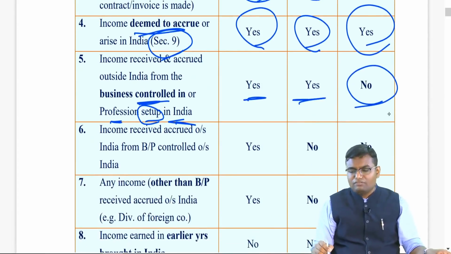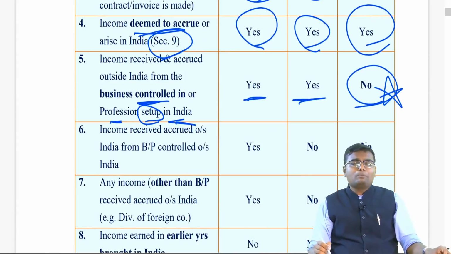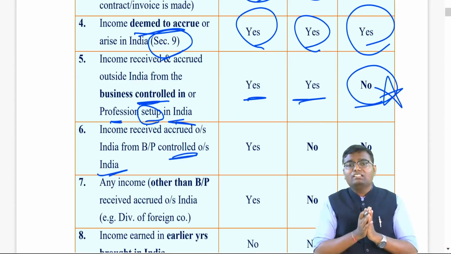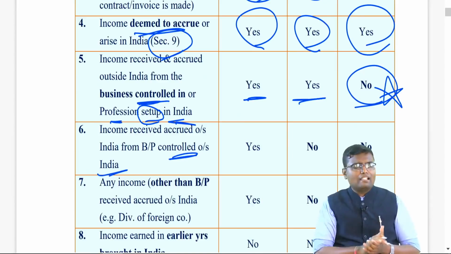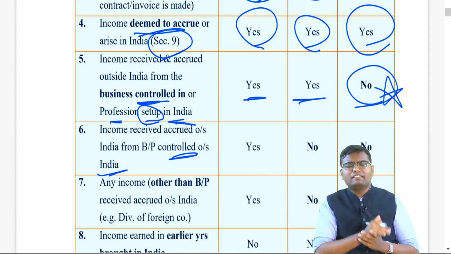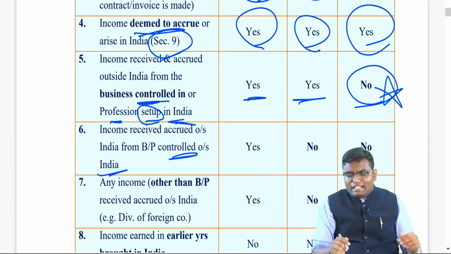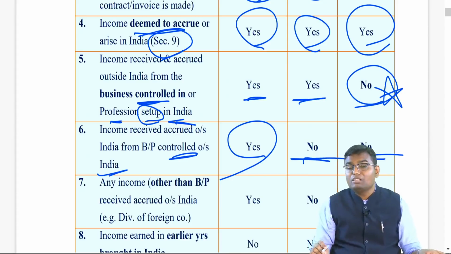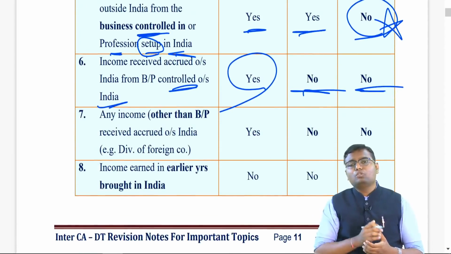This is the first income which is not taxable to NR. But if, let's say, your business or profession accrued outside India, received outside India, even controlled outside India, nothing related to India. A person is there who is resident, let's say he is working in London, business in London, receiving and taking their decisions there. This kind of income is only taxable to R&OR. It is not taxable to RBNOR, not taxable to NR also, because India does not come into the picture. So this kind of income is only taxable to R&OR.